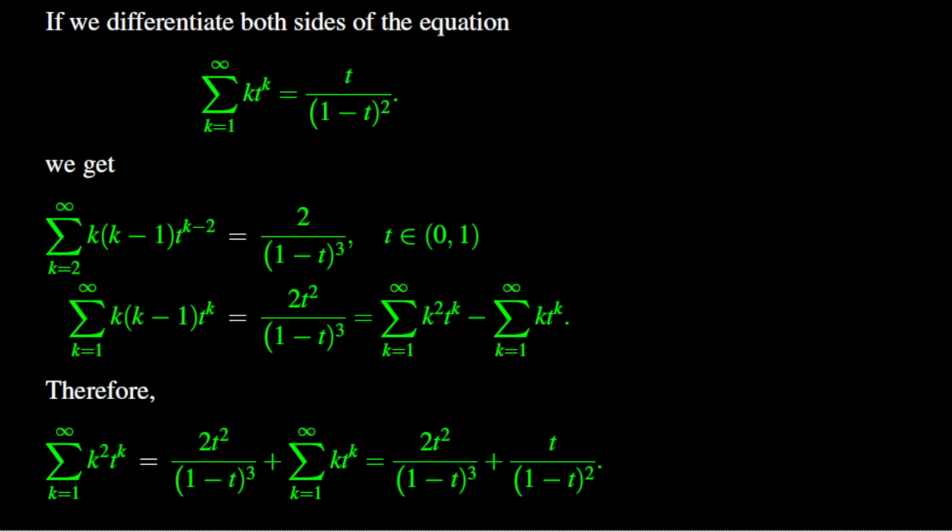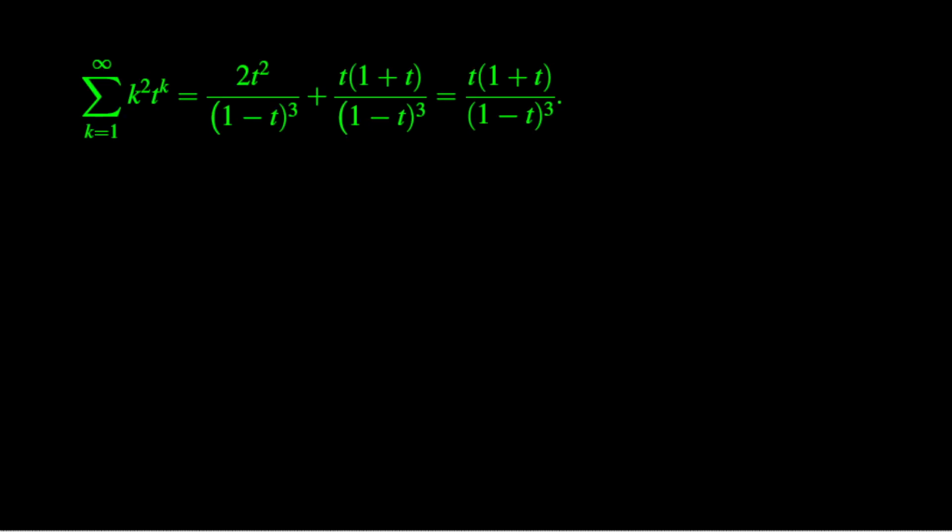This allows us to derive the sum of the series from 1 to infinity of k squared times t to the power k as the quantity 2t squared over the quantity 1 minus t cubed plus t over the quantity 1 minus t squared. It comes that the sum of the series from 1 to infinity of k squared times t to the power k is equal to the fraction with numerator t times the quantity 1 plus t and denominator the quantity 1 minus t cubed.